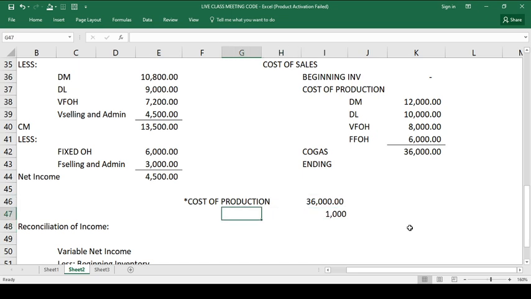Okay, so divide that. 36 divide by 1,000. So, ibig sabihin, we have 36 pesos each per unit. So, that is the cost per unit natin. However, kasi may ending inventory tayo na 100, so the ending inventory will be equal to 100 multiply at its 36. The ending inventory is 3,600. Okay?